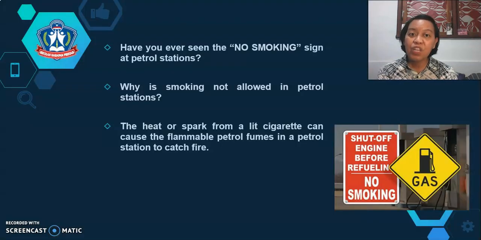Have you ever seen the no smoking sign at petrol stations? Why is smoking not allowed in petrol stations? The heat or spark from a lit cigarette can cause the flammable petrol fumes in a petrol station to catch fire, so it will be very dangerous, children.